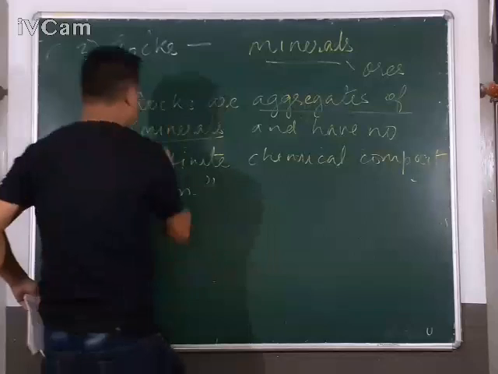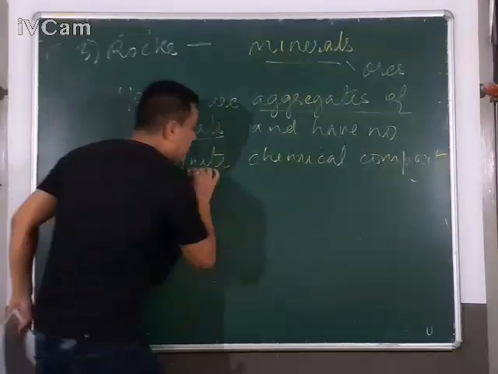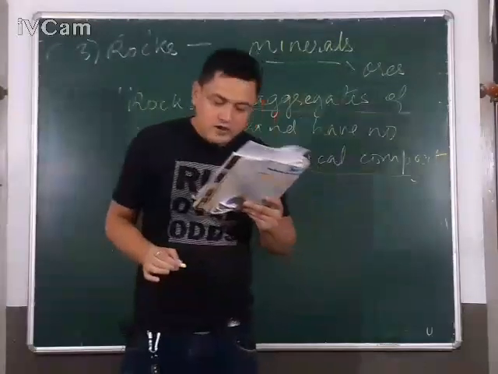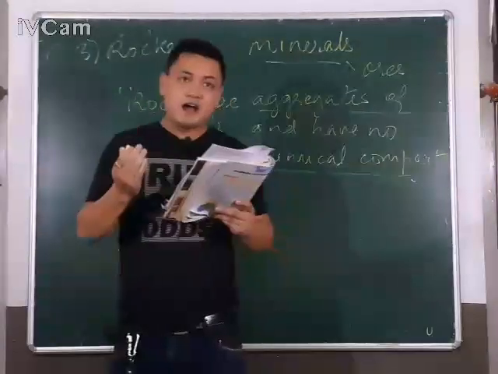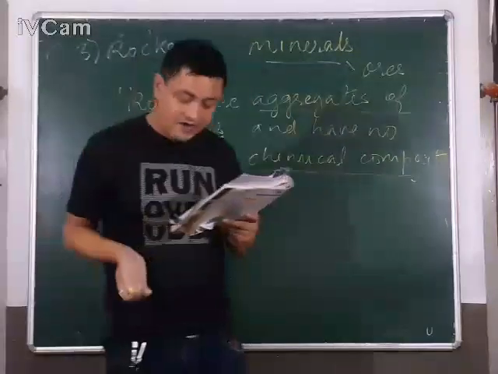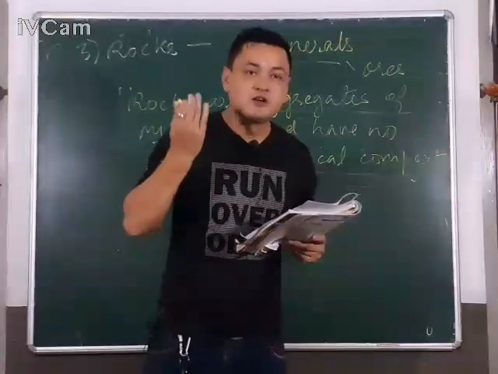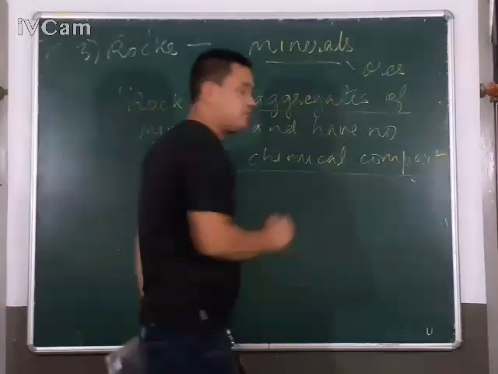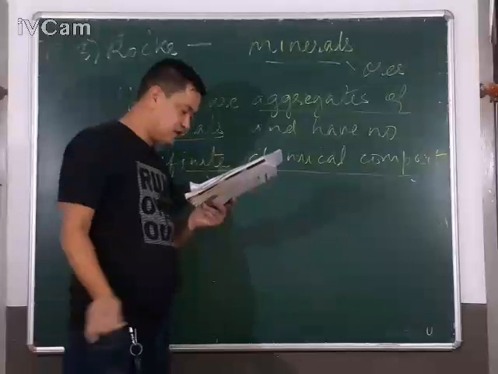So this is the definition of rocks: rocks are aggregates of minerals and have no definite chemical composition. Now, the same kind of minerals have the same chemical composition or formula. But different minerals have different chemical compositions. So this line, no definite chemical composition, means different minerals have different chemical compositions.